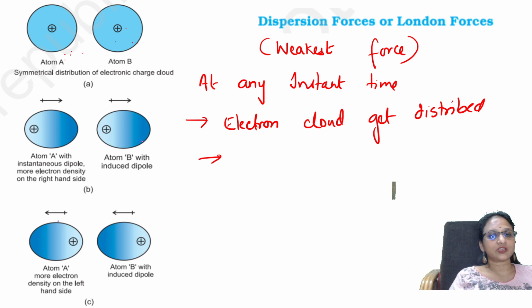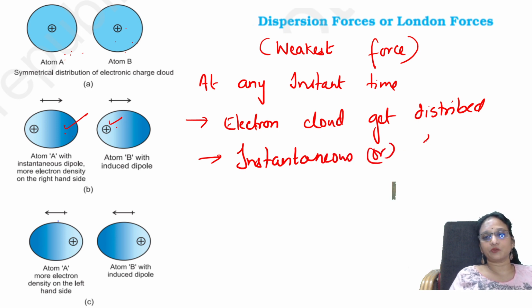When the electron cloud gets disturbed, automatically there is an instantaneous or induced dipole. Instantly, two poles are created. Because of this disturbance, there is a formation of an instantaneous or induced dipole.